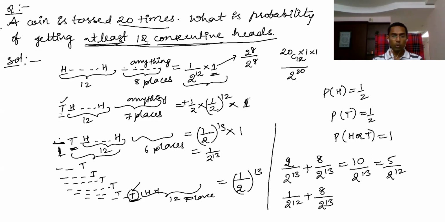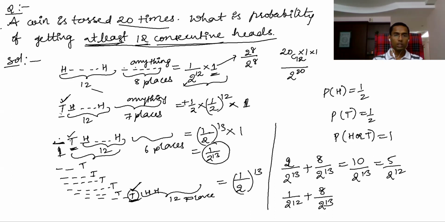This 1 by 2 to the power of 13, how many cases? This is first tail, right? Second tail. How many cases is this? 8th place is tail. So first tail, second tail, third tail, up to 8th tail. So obviously 8 cases, 8 cases of 1 by 2 to the power of 13. So that means total 9 cases you have, because of 12 consecutive.